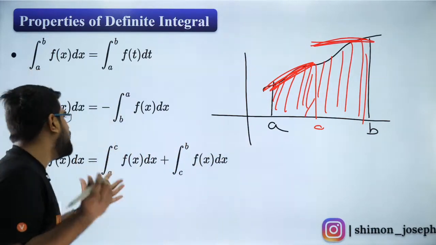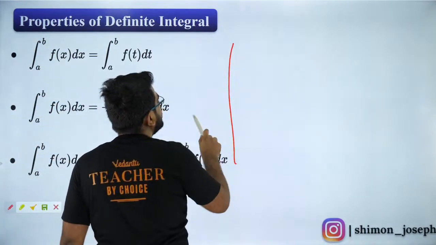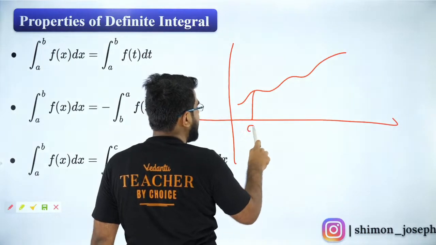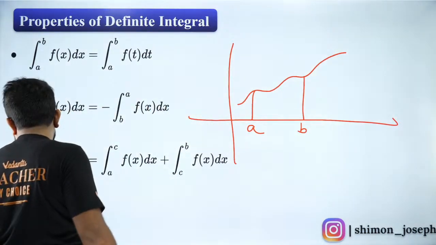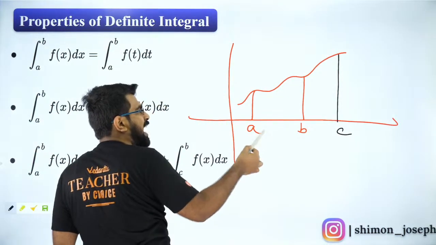Now, coming to everybody's doubt. How can C be outside, sir? What are you saying? It is so wrong. Okay, let me tell you. Let us say A is here. Let us say B is here. Now, let us say, my dear boys and girls, C is outside.